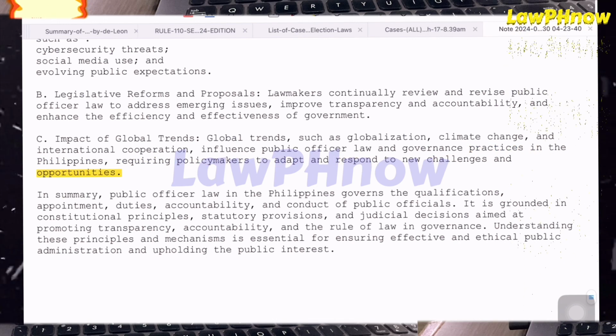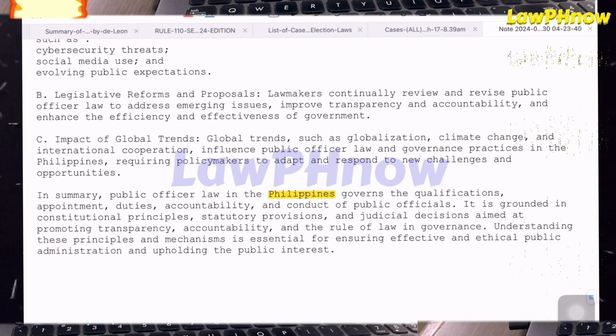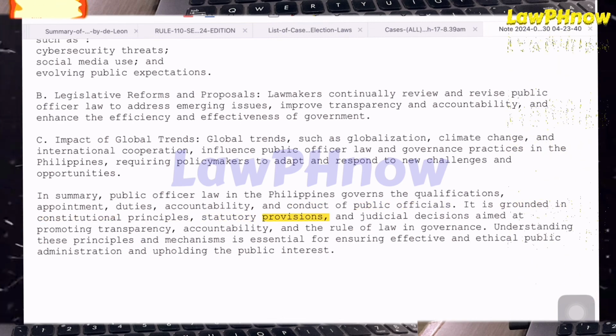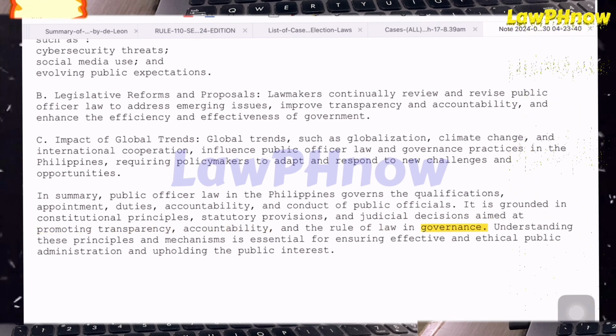In summary, public officer law in the Philippines governs the qualifications, appointment, duties, accountability, and conduct of public officials. It is grounded in constitutional principles, statutory provisions, and judicial decisions aimed at promoting transparency, accountability, and the rule of law in governance. Understanding these principles and mechanisms is essential for ensuring effective and ethical public administration and upholding the public interest.